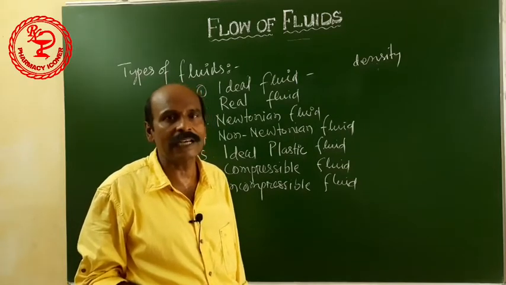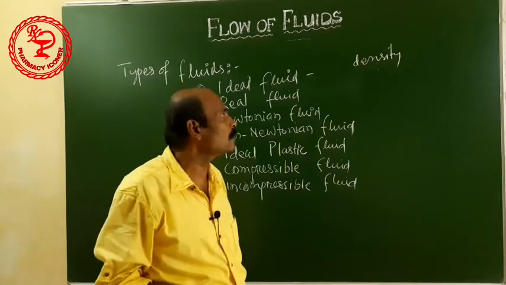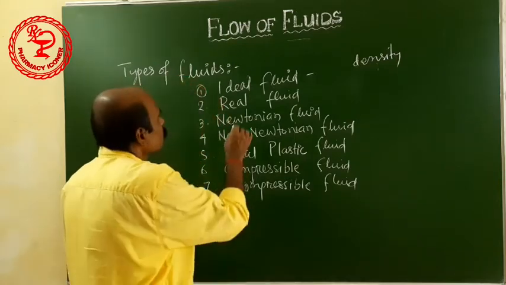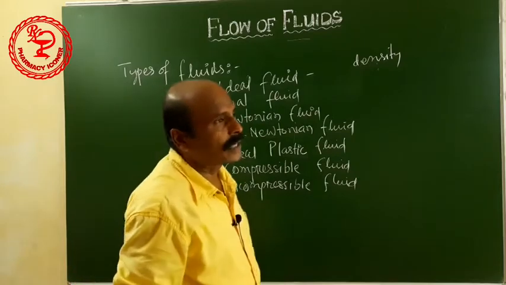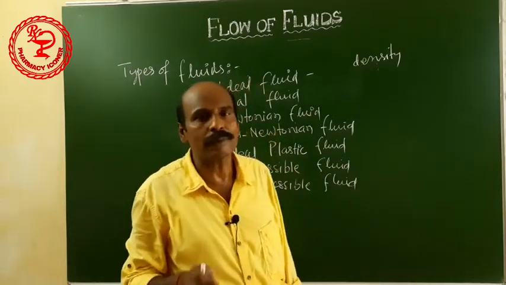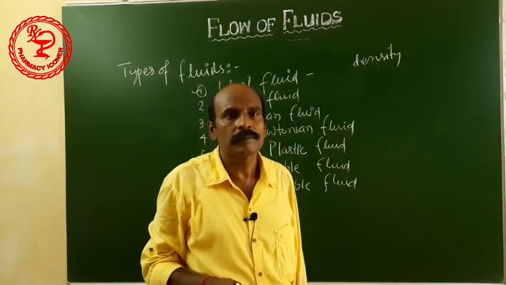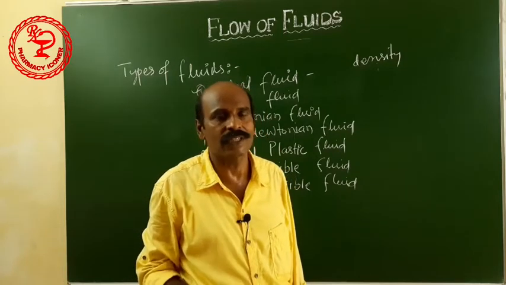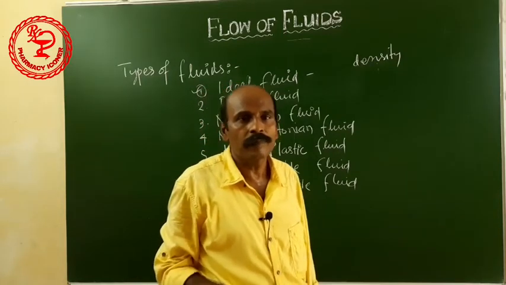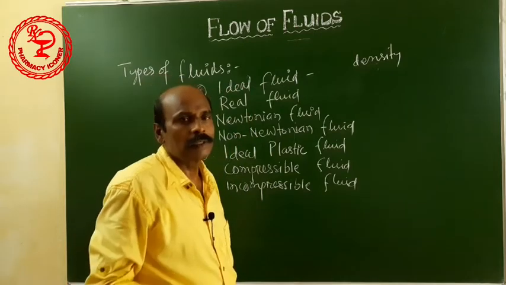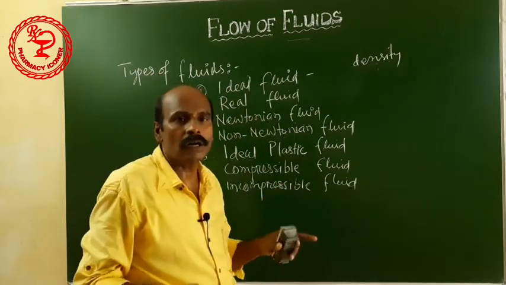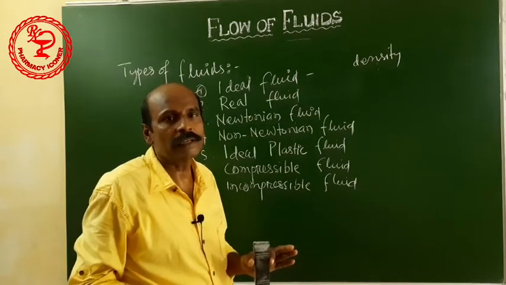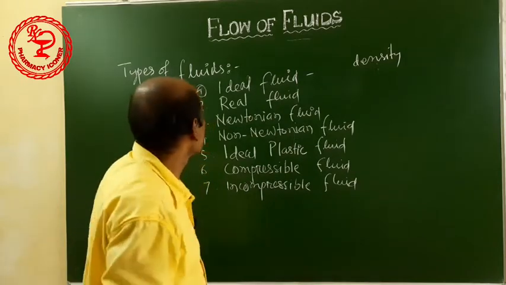In reality, there is no such type of fluid. Next is the real fluid. Real fluids are fluids that have density. So all the fluids come under the real fluid because all fluids have density.